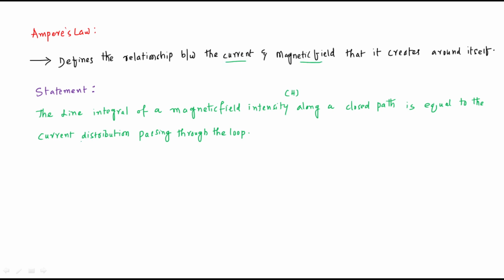So the statement is what? The line integral of a magnetic field intensity, that is H, a vector, along a closed path is equal to the current distribution which is passing through that loop.